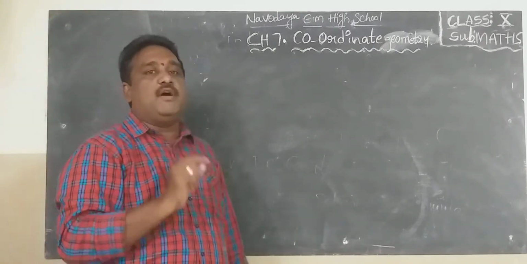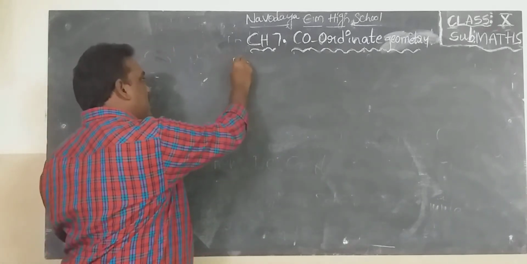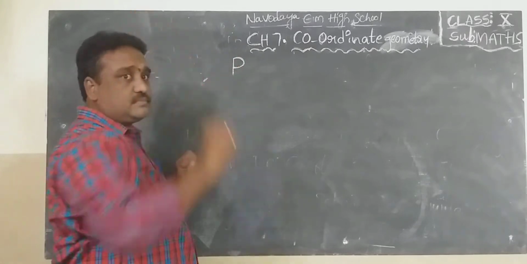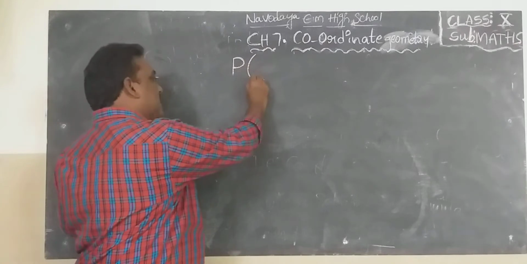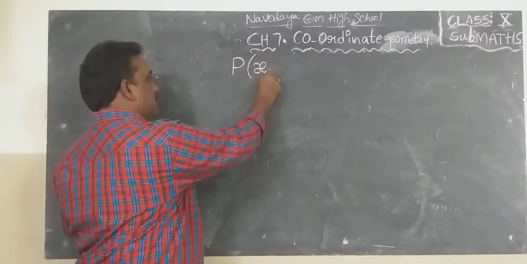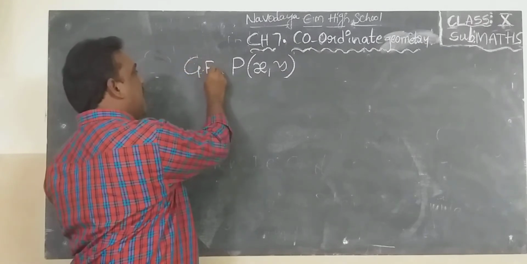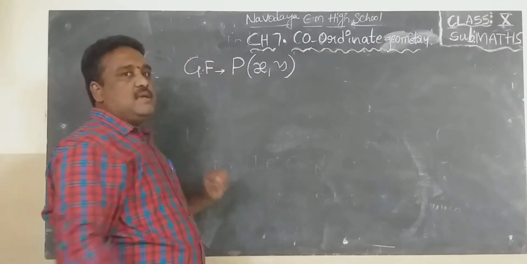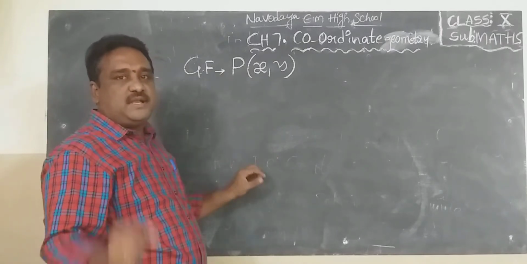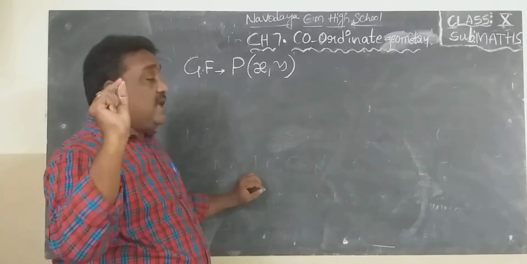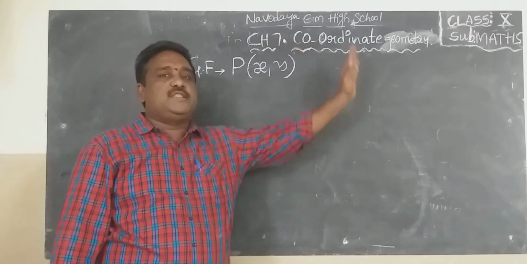What is the general form of a point? P(x, y). Points are represented by uppercase letters. P for point, and in brackets small x, small y. This is the general form, the standard form of a point. And a very important point: coordinate geometry deals with points.